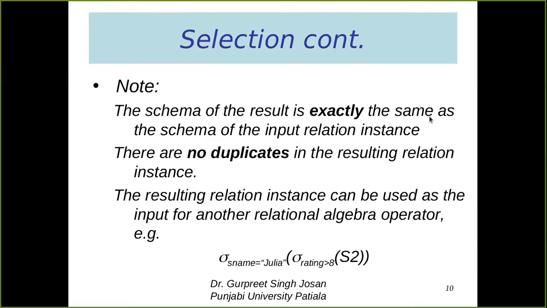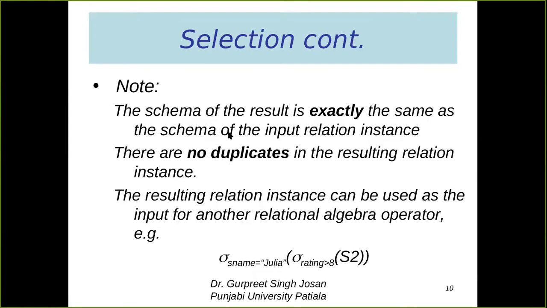If there are duplicates in the table, then the duplicates will be removed. That means we will have n minus some value. So we have less than n rows in the resulting table. If there are no duplicates, then we will get all the rows as a result of selection operation. So as a result of selection operation, one thing is clear: the total number of columns will remain the same. Total number of rows, minimum we can have 0 rows, maximum we can have n rows or less than n rows. So it depends on whether there is duplicacy or not. So that is about selection operation.